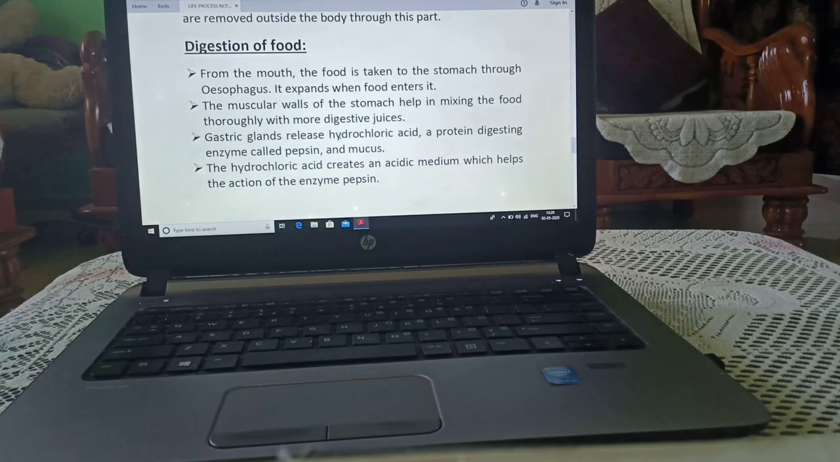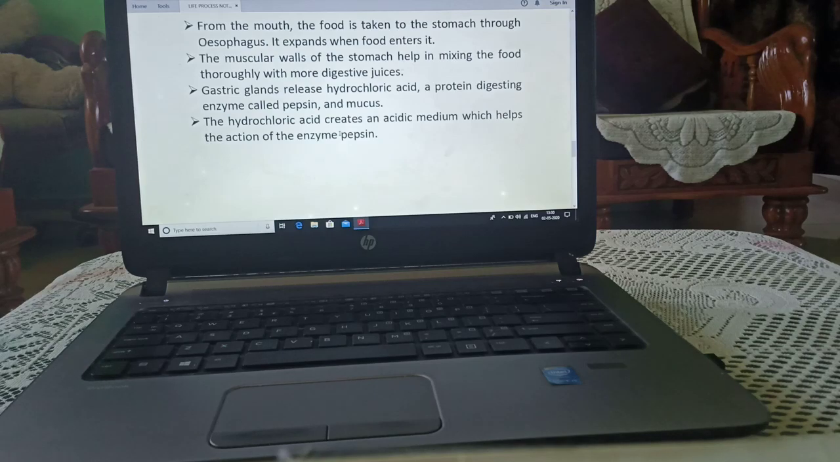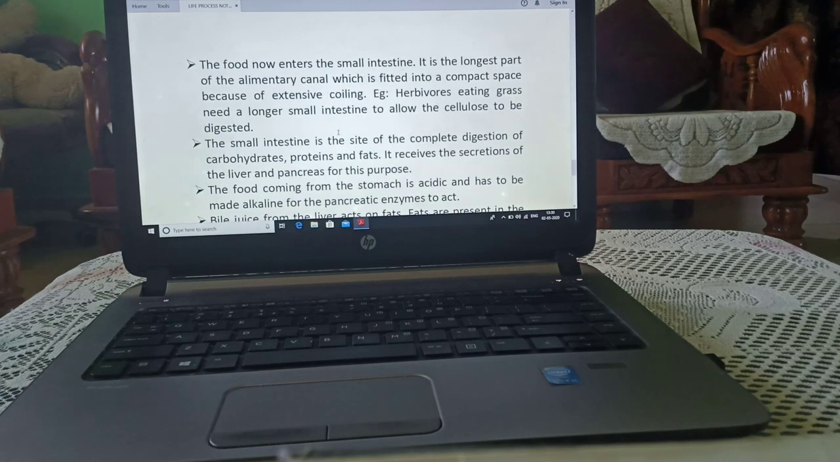Digestion of the food. From the mouth, the food is taken to the stomach through the esophagus. The muscular wall of the stomach helps in mixing and digesting the food through digestive juices. Gastric glands or digestive glands, they release hydrochloric acid and a protein digesting enzyme known as pepsin. The hydrochloric acid creates an acidic medium which helps the action of the enzyme pepsin.